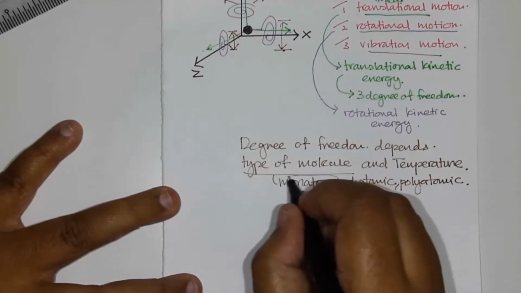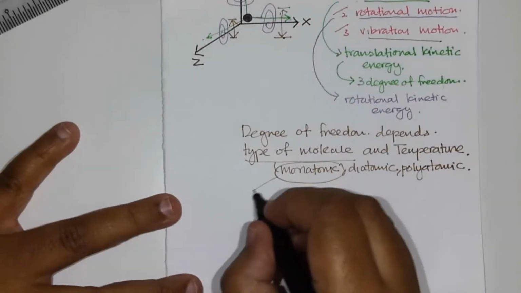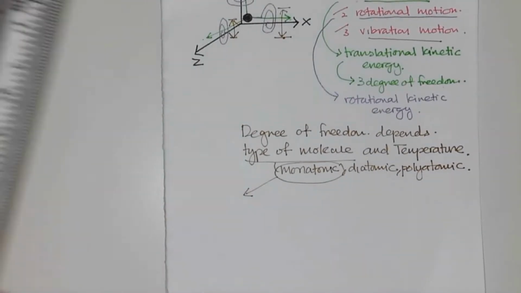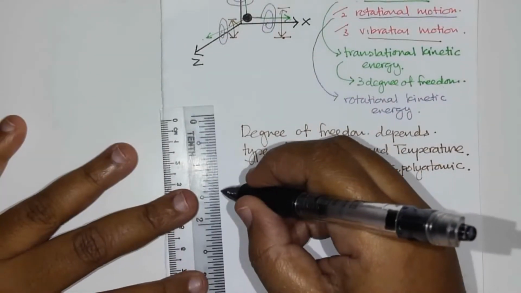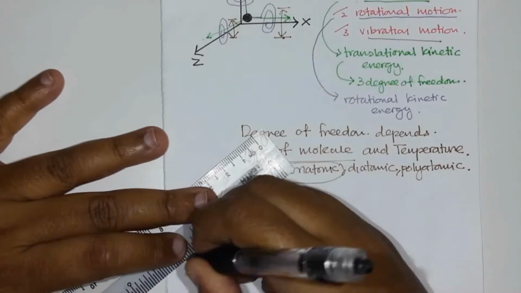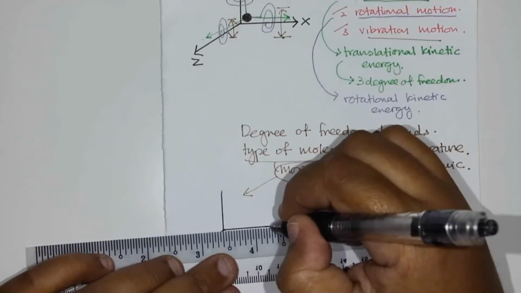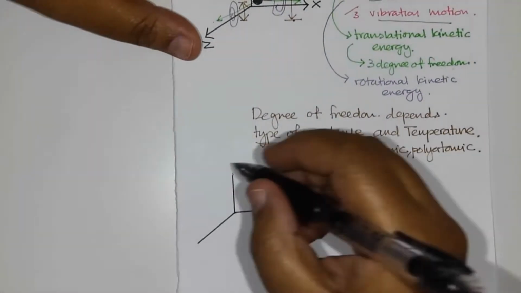Let's look at monoatomic. Let me draw a monoatomic, which is a single atom.